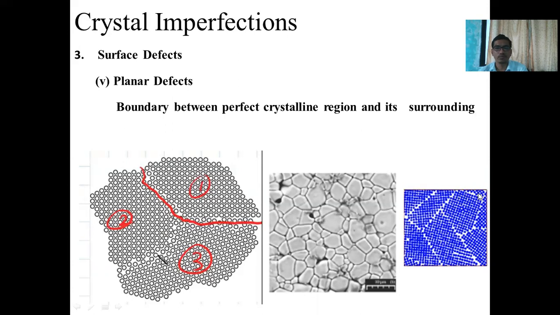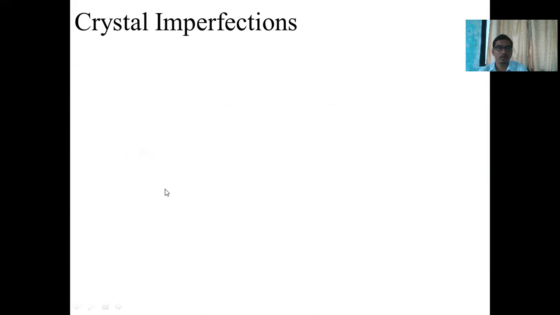Here you can observe the planar defect. In some regions you can observe the planar defect. Planar defect means a defect at the boundary between the perfect crystalline region and its surroundings.